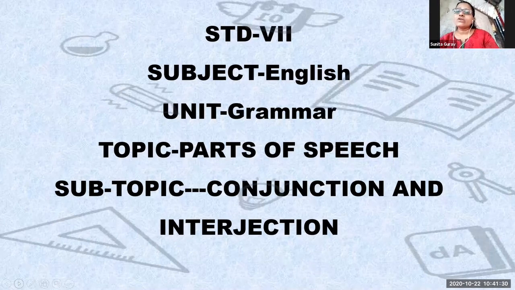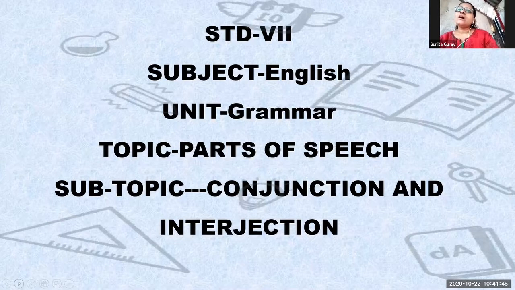Others you must be knowing: noun, pronoun, adjective, verb. These four are changeable parts of speech, and the other four are adverb, preposition, conjunction, and interjection.